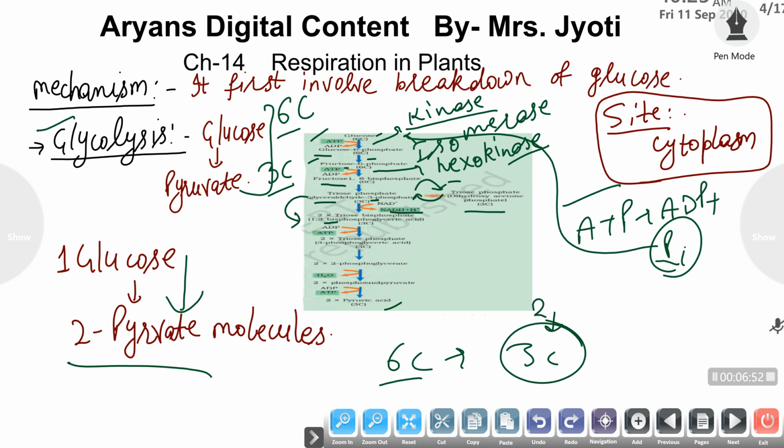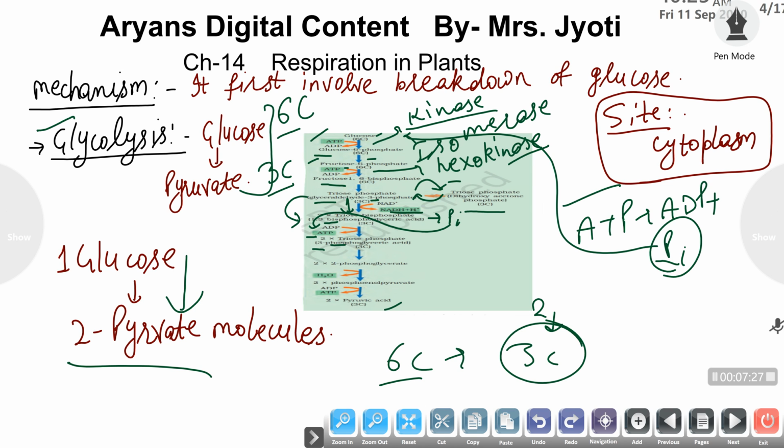Now this 1,3-bisphosphoglyceric acid undergoes dephosphorylation, meaning removal of one phosphate molecule from this molecule and addition of this phosphate to ADP for the formation of ATP. The 1,3-bisphosphoglyceric acid is converted into 3-phosphoglyceric acid, meaning the phosphate that was added at the first carbon is now released during this conversion and an ATP molecule is formed.